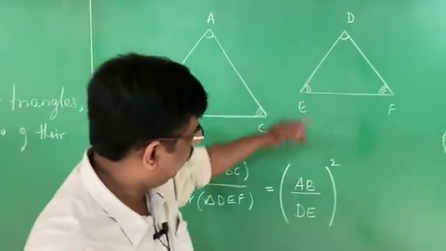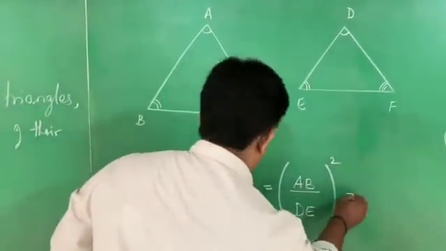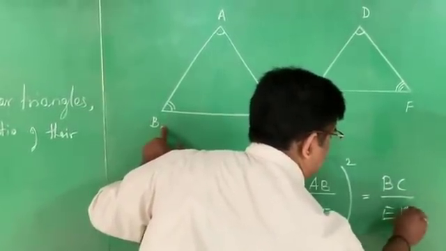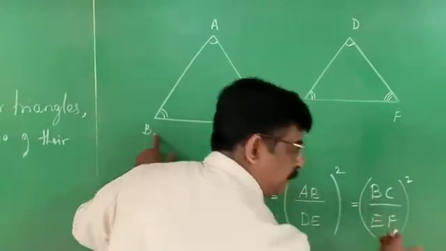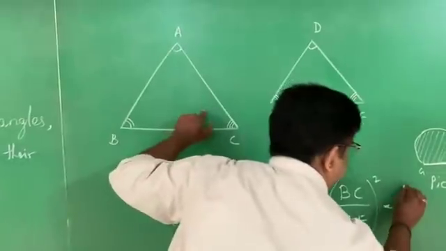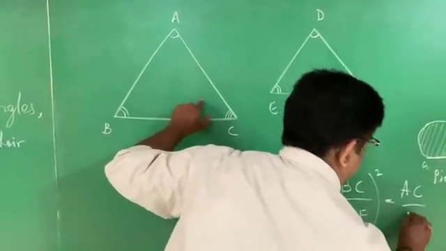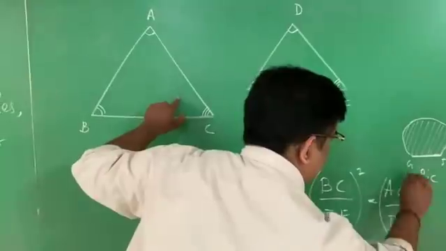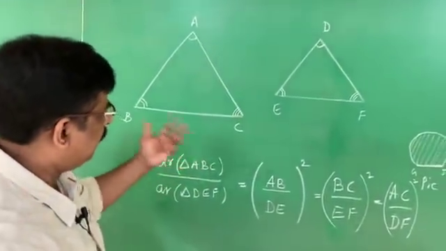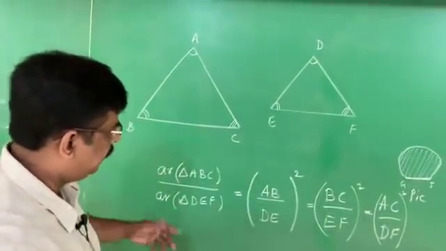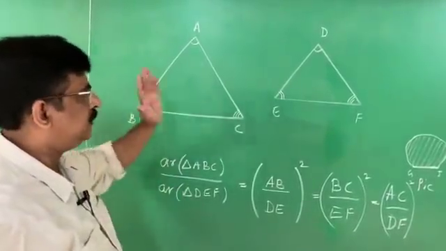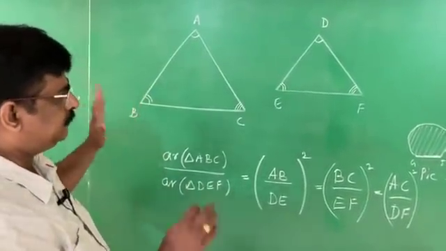AB by DE I can take, BC by EF whole square also I can take, because these two are corresponding sides. I can take AC by DF whole square also. That is the advantage: take any one pair of corresponding sides, square that, and it is equal to the ratio of the areas of two similar figures. That is the idea of this particular theorem.